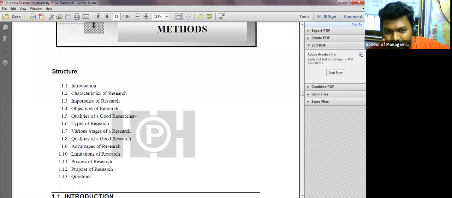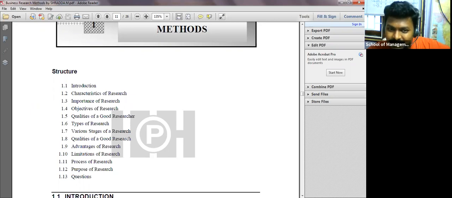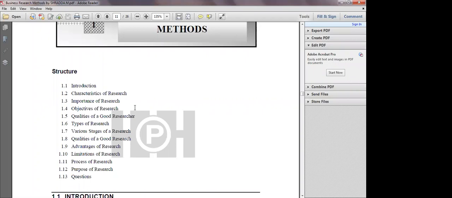But what you people are doing: where is the research concept? There is no research concept, but I have explained it to you in the PPT. I'm sorry to say, but the questions will come according to our syllabus, because we may get the question, what are the approaches to business? Shravani, that is what I'm also saying. In the PPT it was mentioned, it was not mentioned in the PDF.